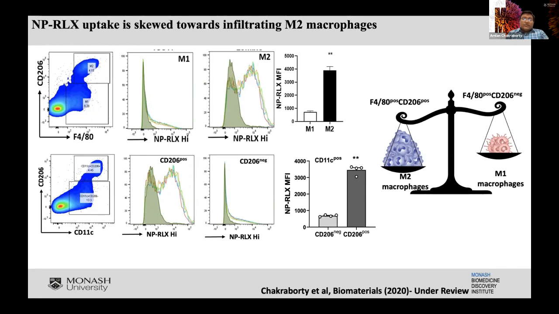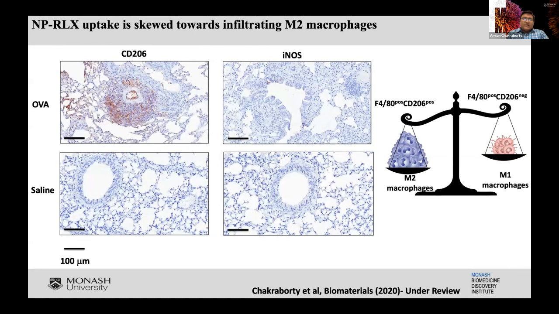Also, as confirmation that these are actually alveolar macrophages, we looked at CD11C and CD206 positive macrophages, and it is the CD206 population which takes up these nanoparticles, skewing towards the M2 phenotype. We did some staining on the lung sections of the OVA versus saline, and iNOS is a classical M1 marker. We found almost negligible amounts of M1 macrophages, but significantly higher amounts of M2 macrophages in the OVA model.